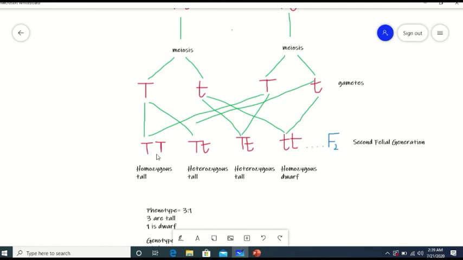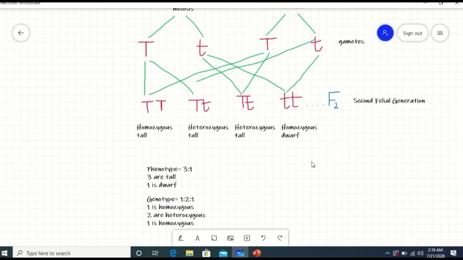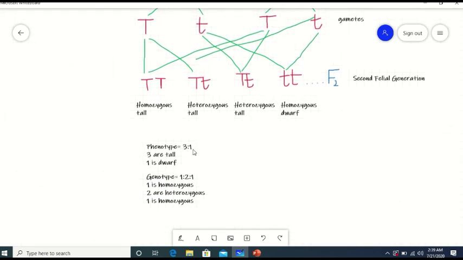They are homozygous tall, heterozygous tall, heterozygous tall, and homozygous dwarf. The phenotypic and genotypic ratios of Mendel's law of segregation were: phenotype was 3:1, 3 are tall and 1 is dwarf. Genotype was 1:2:1, 1 is homozygous, both the alleles are similar, 2 are heterozygous, the alleles are different, 1 is homozygous, the alleles are similar.